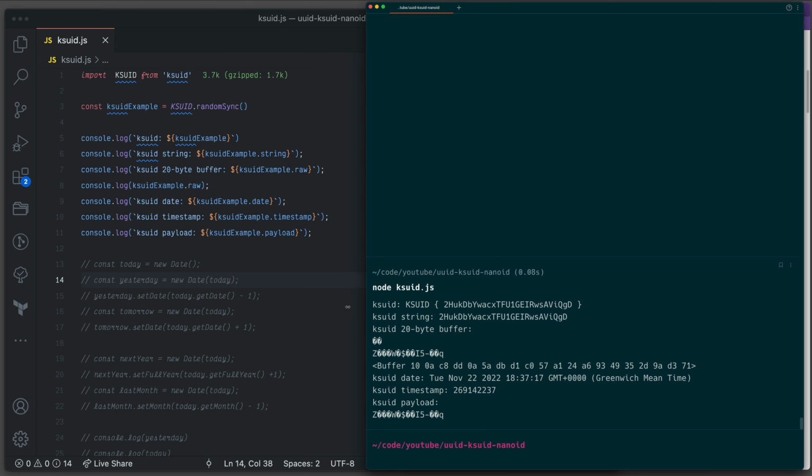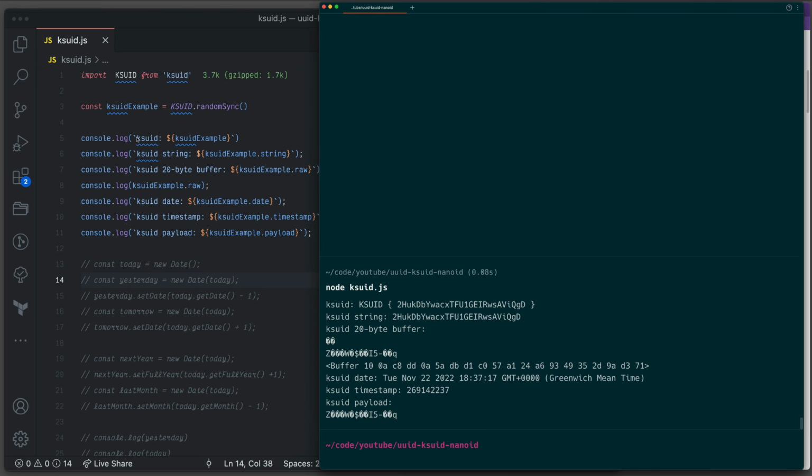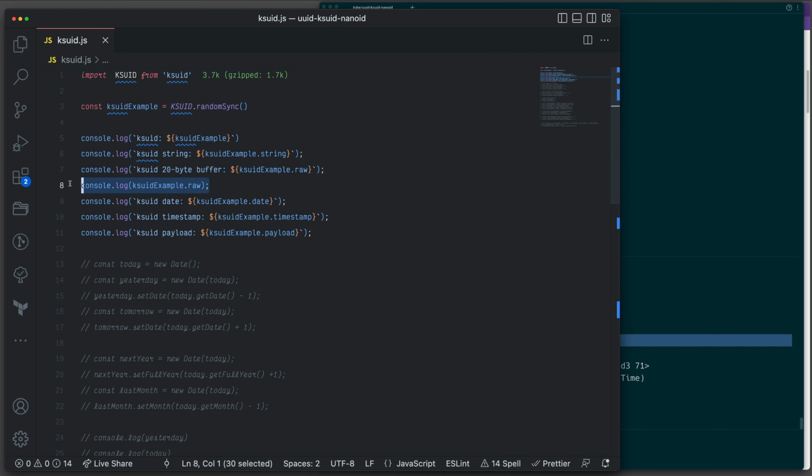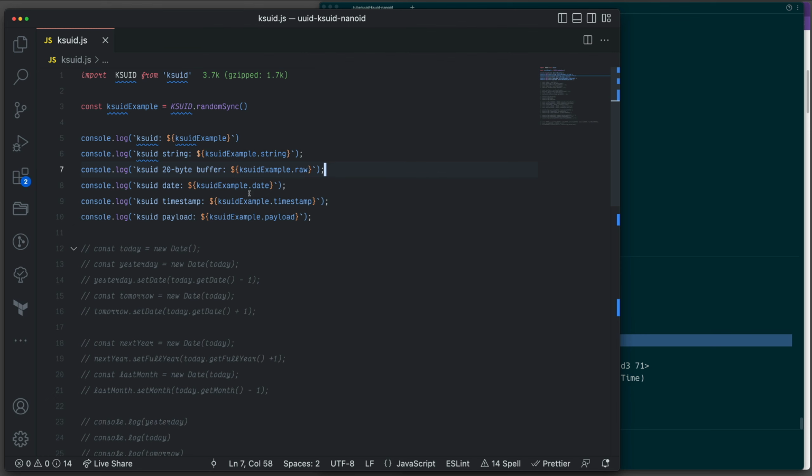Basically, what we are doing is creating a KSUID. This is an example, the first line. And then if you use the string function, it will give you the actual UID. So you can get it by this one. And then you can get the raw data, which is a 20-byte buffer. That's what you're going to get. We have it 2 times, so I'm going to get rid of that.